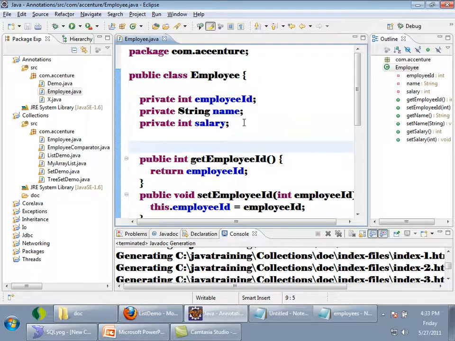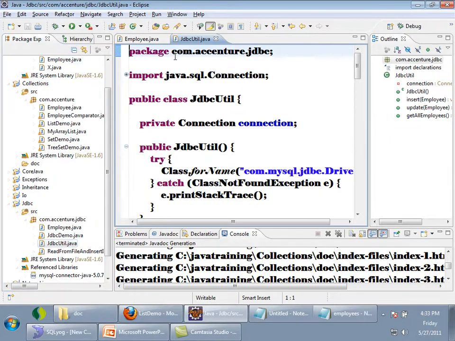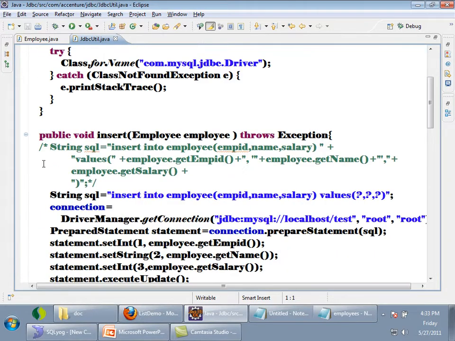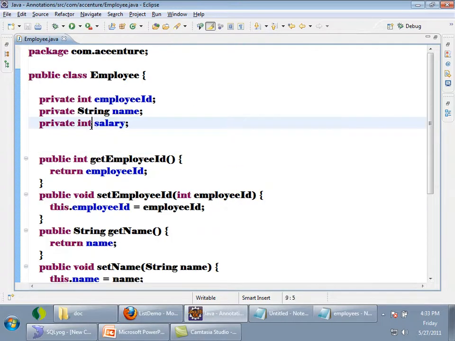Now, I have a table called employee in the database. If I want to save an object of employee, you have seen I have written a lot of JDBC code. Here I wrote a class called JDBCUtil, to which if I pass an employee object, here is the code for inserting this employee into the employee table, right? Now, I have a class called employee, and I have a table called employee.